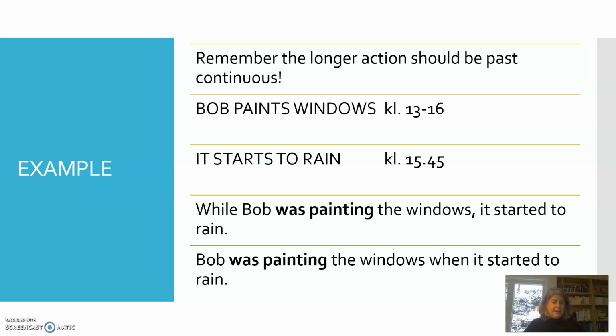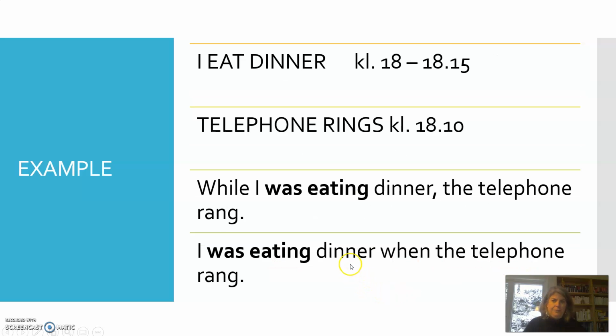Det er en lengre handling. It started to rain, that happens at one short time, but he was painting the windows is something that goes over a longer time. So we can say, while Bob was painting the windows, it started to rain, or we can say Bob was painting the windows when it started to rain. Both of those are correct.